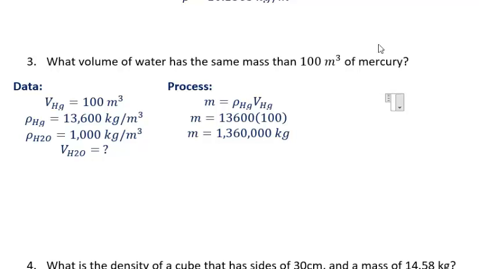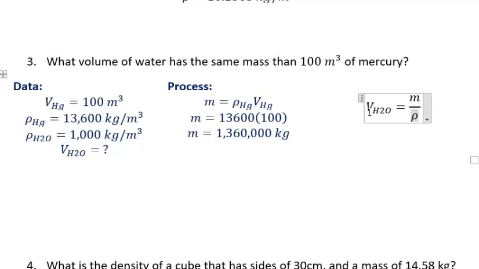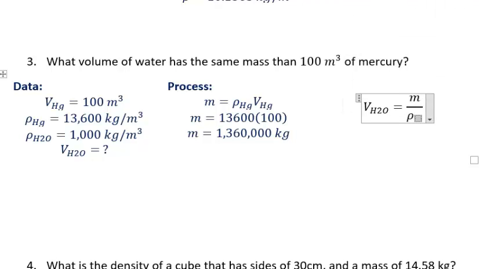How do we find volume? Volume of H2O. Volume equals mass divided by density. Now, which density? Because we're talking about water, the density we're going to use is the density of water. Can we use this formula? Yes, because we have the density of water and also we have the mass, which we just found right now.